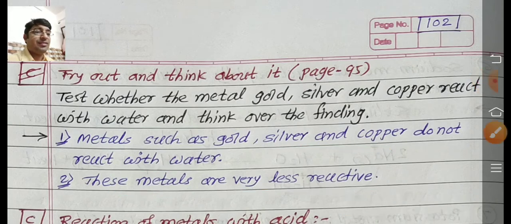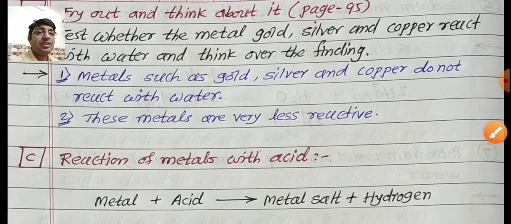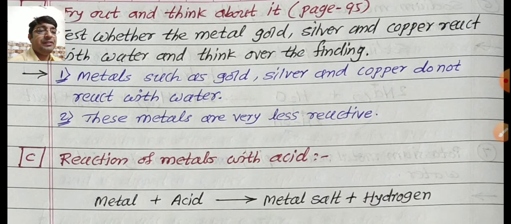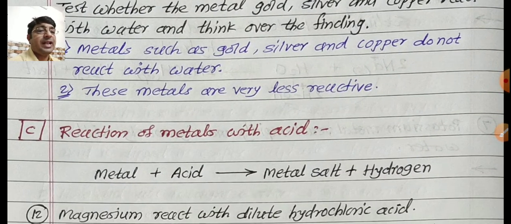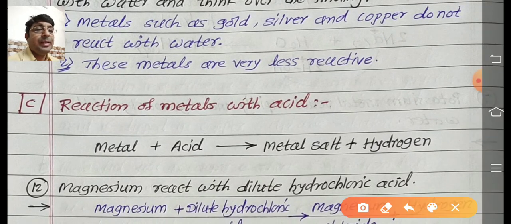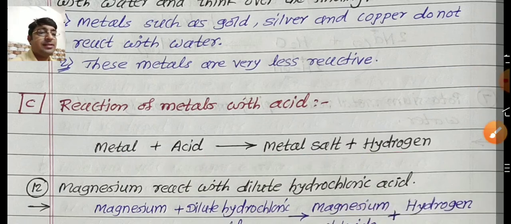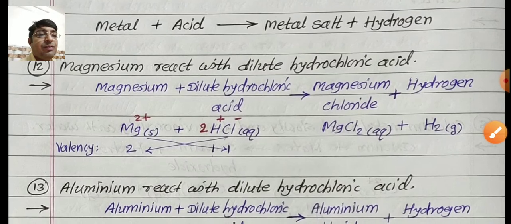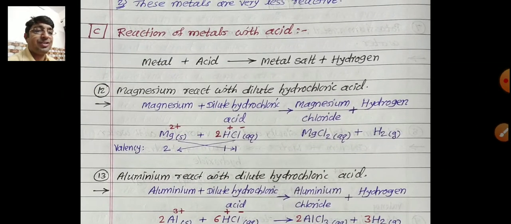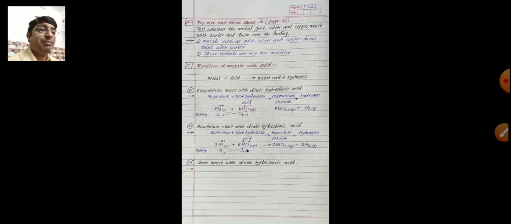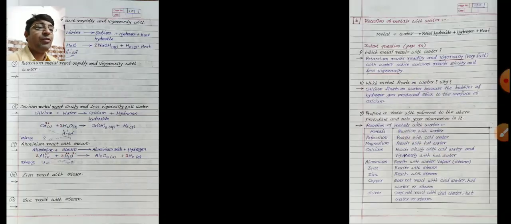Remember this answer. Next type of reaction given: reaction of metal with acid. Metal reacts with acid to form the respective metal salt and release hydrogen gas. So we are writing the answer to this question in this pattern, question with answer. But see what is given on page number 95.